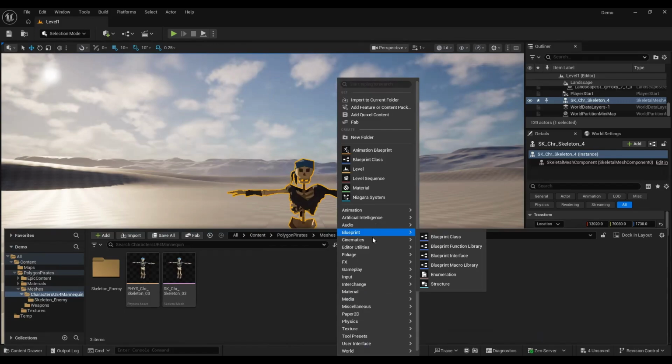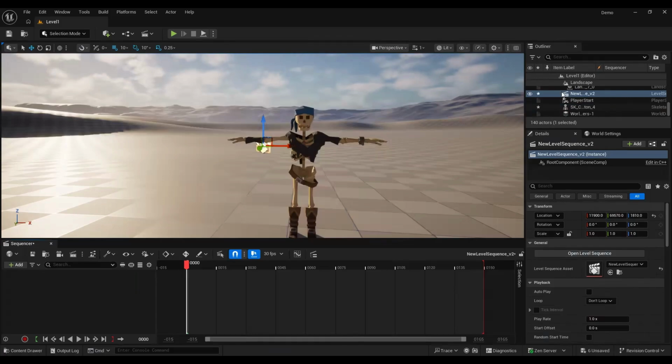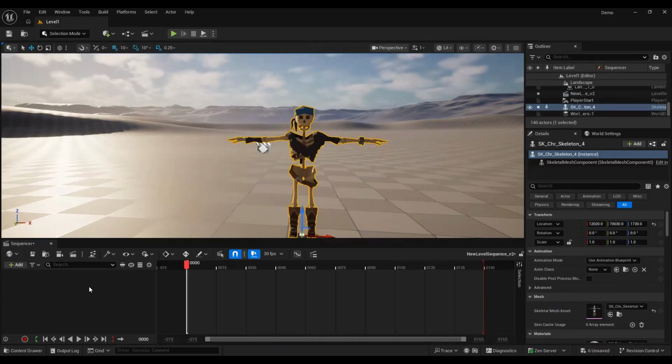Everything was perfect. Cinematics. I think this is it here. Level sequence. Yes, I think this should be it here. But I'll just do the easy way. Select the character and just click this button here. Add sequence, and we have it right here. So I'll create the sequencer. I'm creating it right here in the content folder. I'll just call this level sequence, and I'll call this version 2. And what I'll do is select the character here and drag the character inside here.